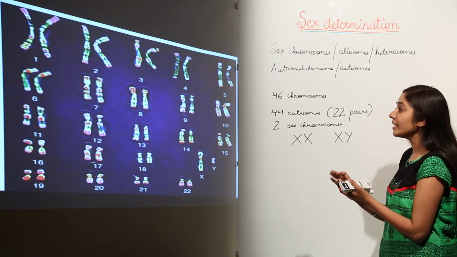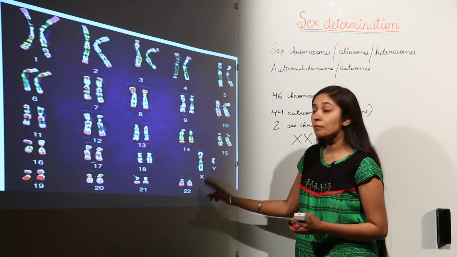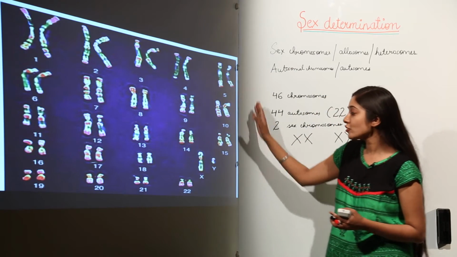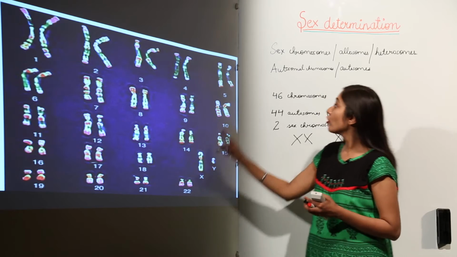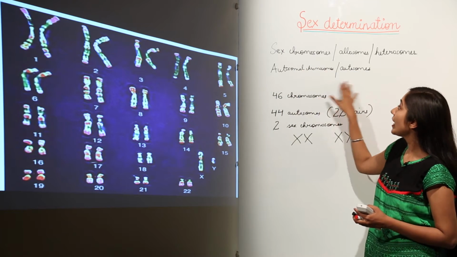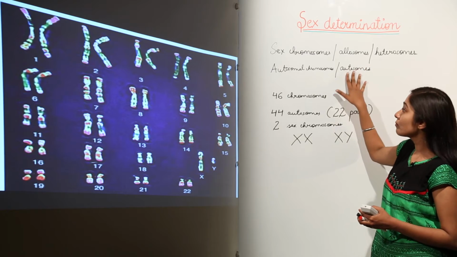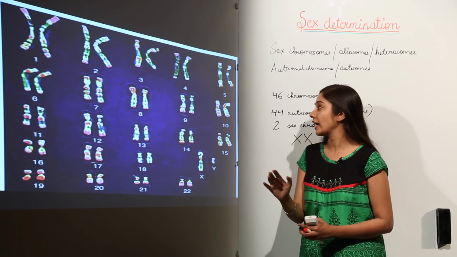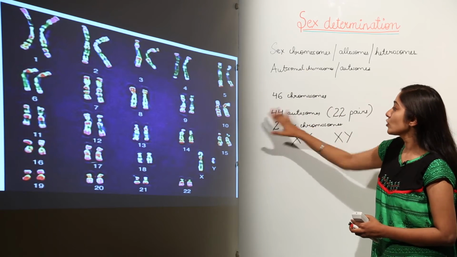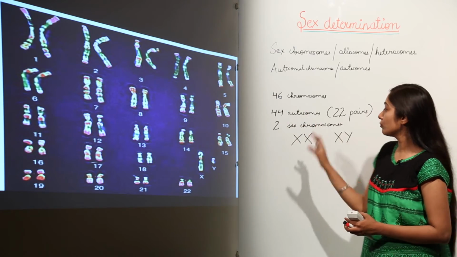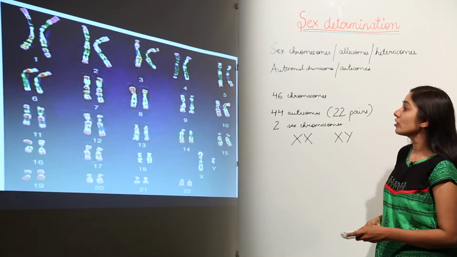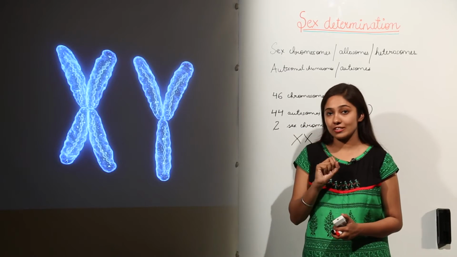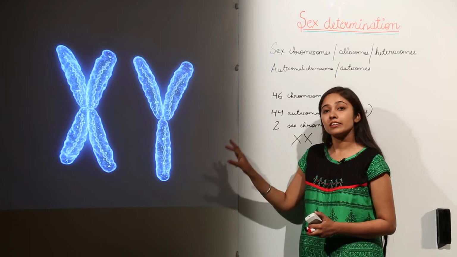So here you can see in the image we have shown 22 pairs of autosomal chromosomes. First, second, third, fourth and so on. 22 pairs of homologous chromosomes which are autosomes actually. Autosomes are going to encode for the somatic traits of the body, not the sex of the child. Next, when we move on to the sex chromosomes, we have 2 types of sex chromosome. One is X and the other is Y.